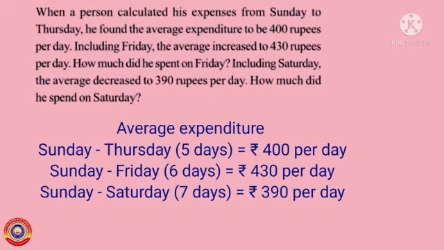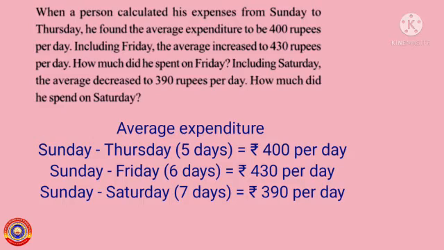Here it is given in the question that the average expenditure for the 5 days from Sunday to Thursday is given as 400 rupees per day, and the average expenditure for the 6 days from Sunday to Friday is given as 430 rupees per day. We have to find out the expenses on Friday. It is also given in the question that the average expenses from Sunday to Saturday for the 7 days is equal to 390 rupees per day. We have to find out the expenses on Saturday.